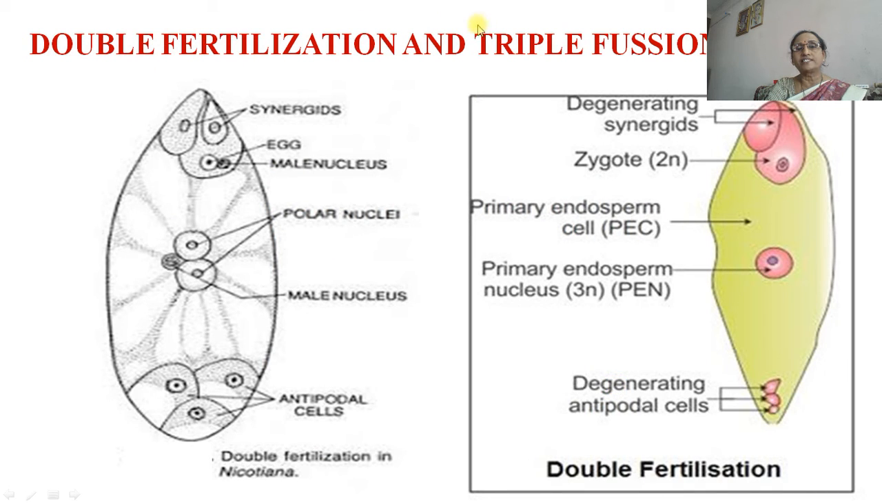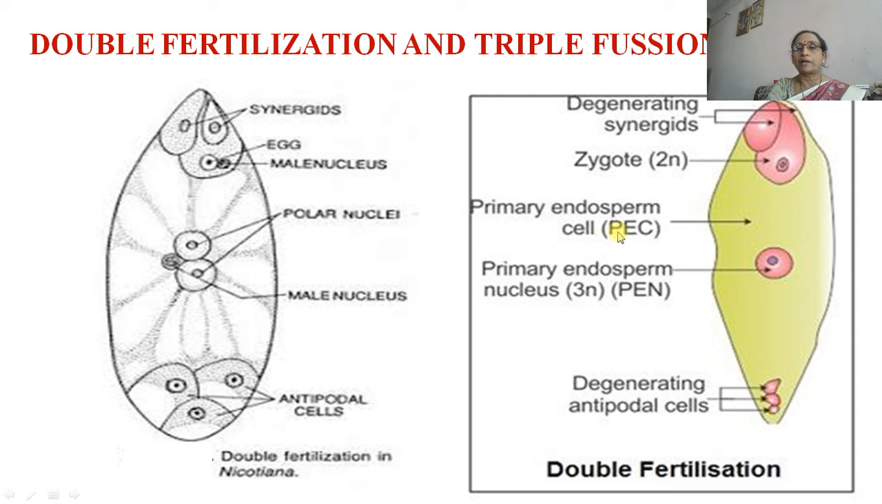Then double fertilization and triple fusion. Inside this one we can see the egg apparatus, then the fusing male gamete, then this is the secondary nucleus, two polar nuclei, that is the secondary nucleus, and one male gamete forming the PEN or primary endosperm nucleus, and at the chalazal end there are three antipodal cells. This is the same one. After some time they will degenerate and provide food material to the developing embryo.